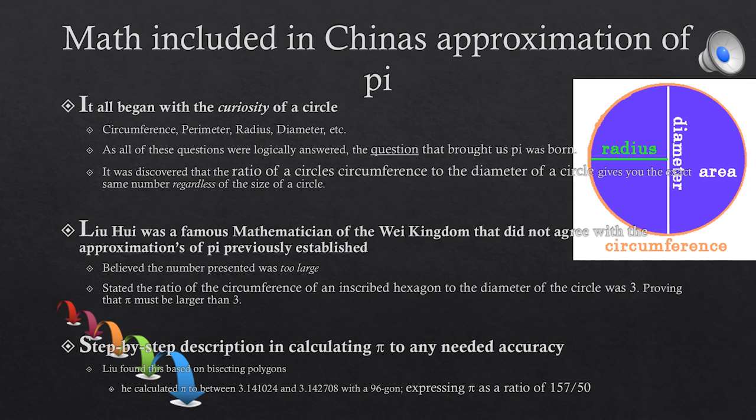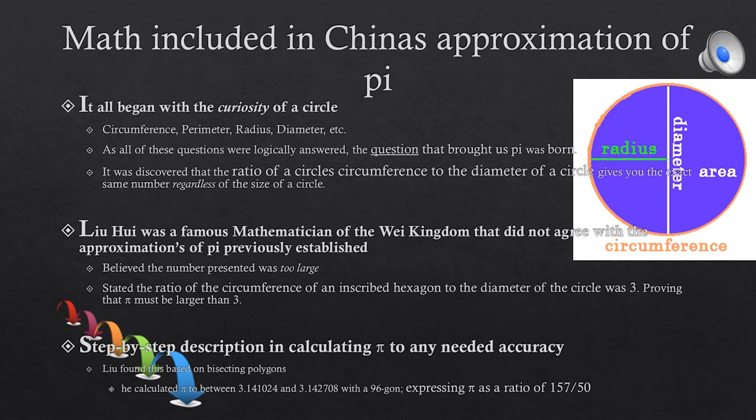Math included in China's approximation of pi. It all began with the curiosity of a circle: the circumference, perimeter, radius, diameter, etc. As all of these questions were logically answered, the question that brought us pi was born. It was discovered that the ratio of a circle's circumference to the diameter of a circle gives you the exact same number regardless of the size of the circle.